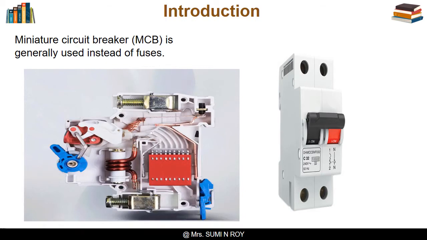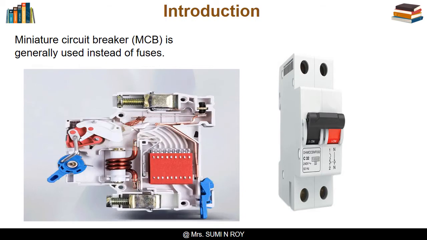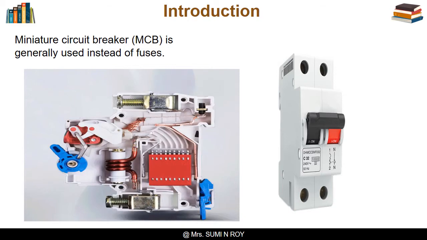Miniature circuit breakers, also known as MCBs, are switches which turn off on their own when a circuit overloads. And once the problem in the circuit is rectified, we can switch on the MCB again.